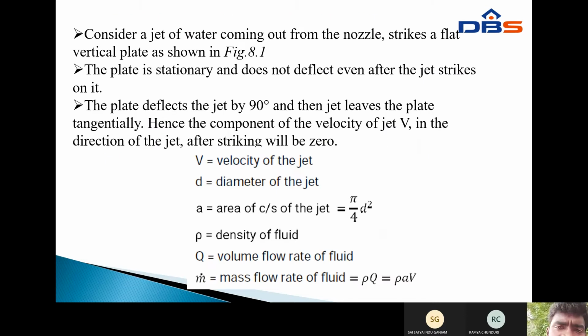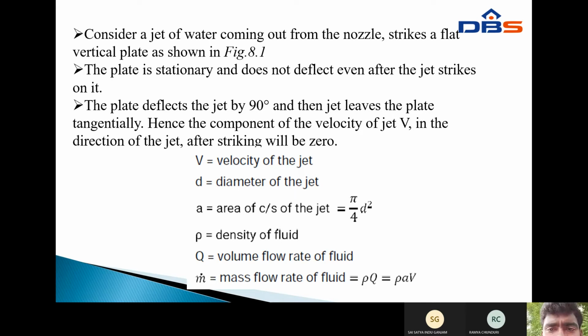Next, consider a jet of water coming out from the nozzle and striking a flat vertical plate as shown in the figure. The plate is stationary and does not deflect even after the jet strikes it, because the plate is stationary. Next, the plate deflects the jet by 90 degrees and the jet leaves the plate tangentially.